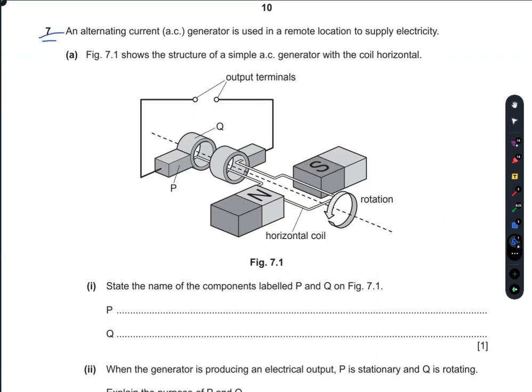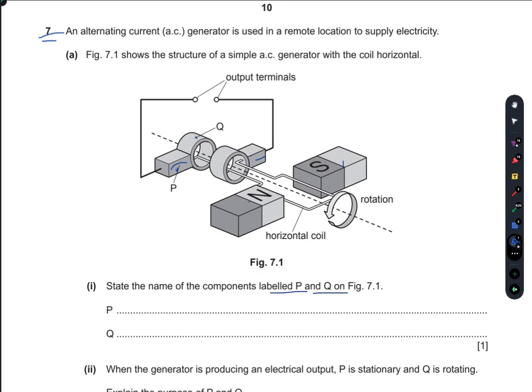Question number 7 from the electromagnetism chapter. An alternating current, AC, is used in a remote location to supply electricity. Figure 7.1 shows the structure of a simple AC generator with a coil horizontal. So this is the horizontal coil. Q is the split ring. P are the brushes. These two are the brushes. These are the output terminals. These are the two magnets. State the name of the components labeled P and Q on figure 7.1.